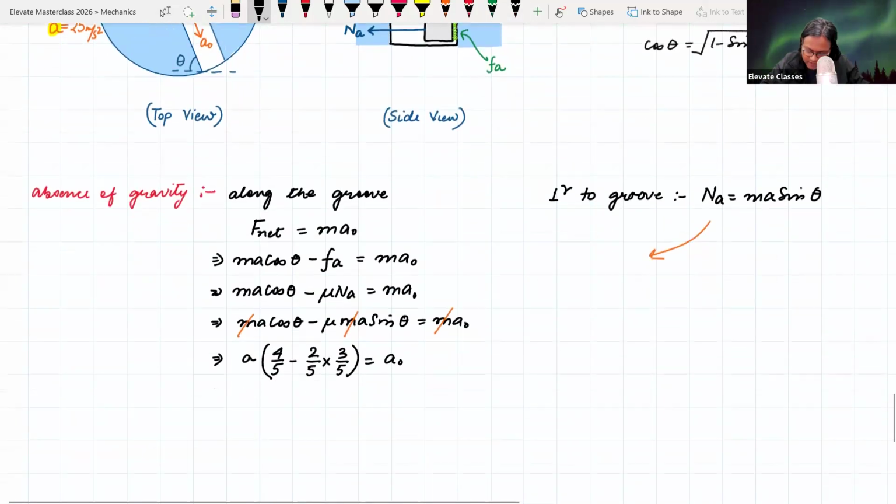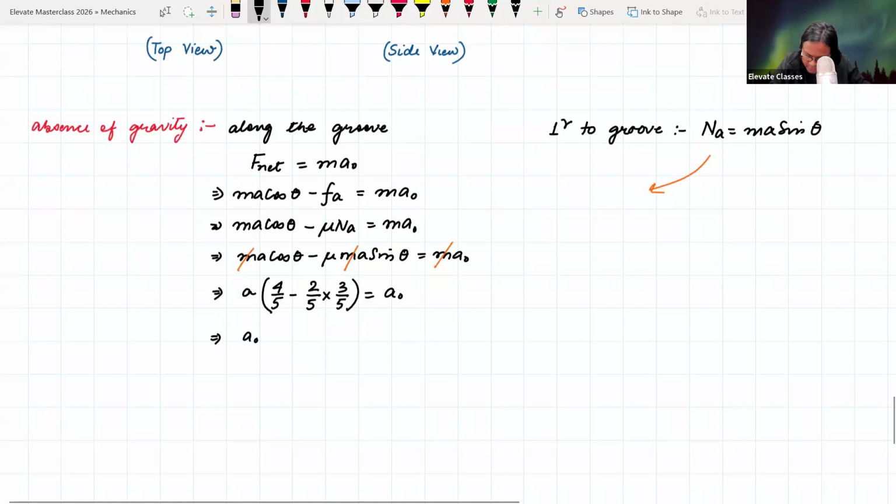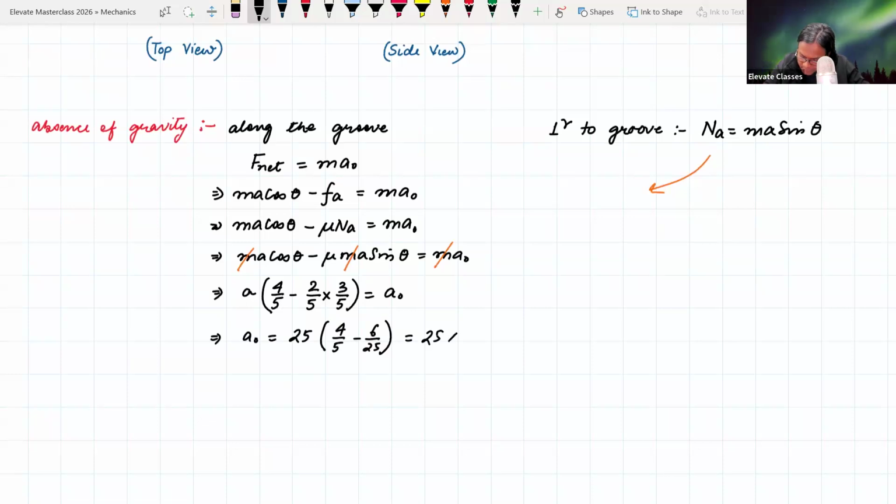A is how much? A is equal to 25 meter per second square, or a naught is equal to 25 times 4 by 5 minus 6 upon 25. So this is equal to 25 times 25. So this is 5 into 4, 20, minus 6. So this is equal to 20 minus 6 is 14 meter per second square. That's it, done.